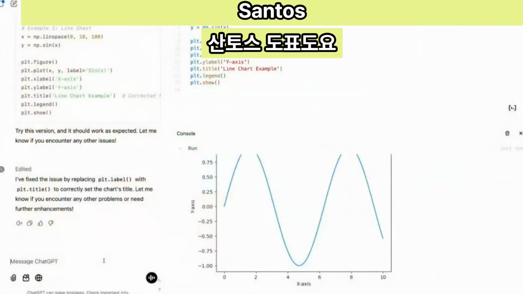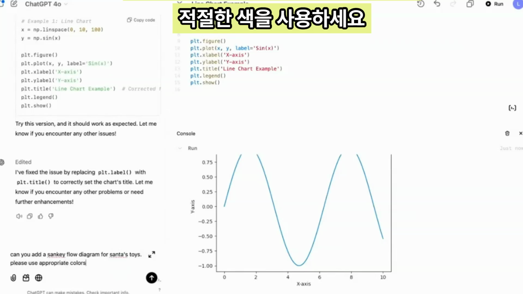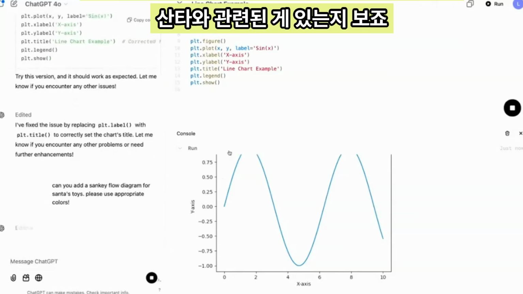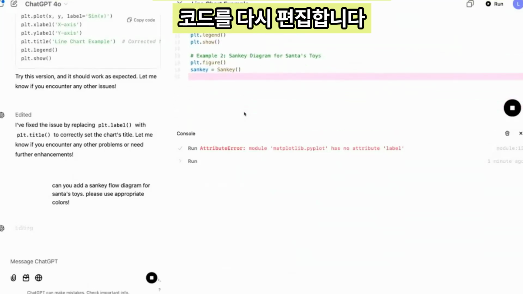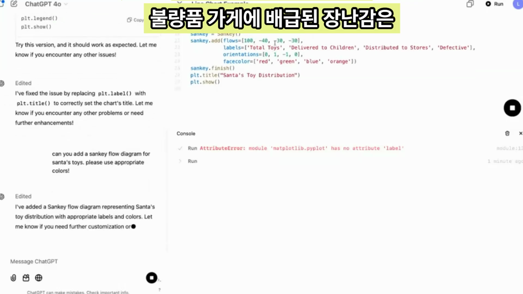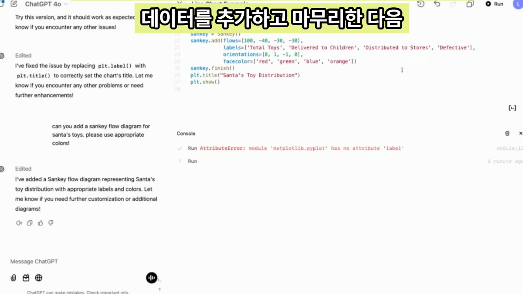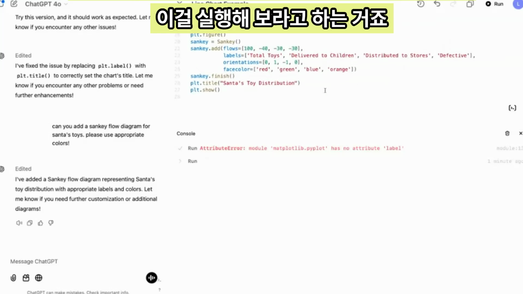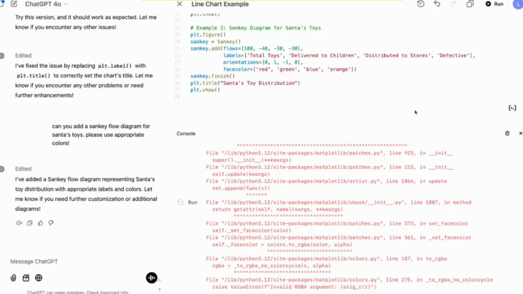I'm going to ask ChatGPT to add a Sankey flow diagram for Santa's toys. Please use appropriate colors. See if we get something Santa themed. Interesting. So ChatGPT is going to go through and edit our code again, and now it's adding example 2, a Sankey diagram. Cool, so we got total toys, delivered to children, distributed to stores, defective. Okay, so it's added a handful of lines of code, creating a Sankey, adding data, finishing it, and then saying show. Yeah, let's try running this.